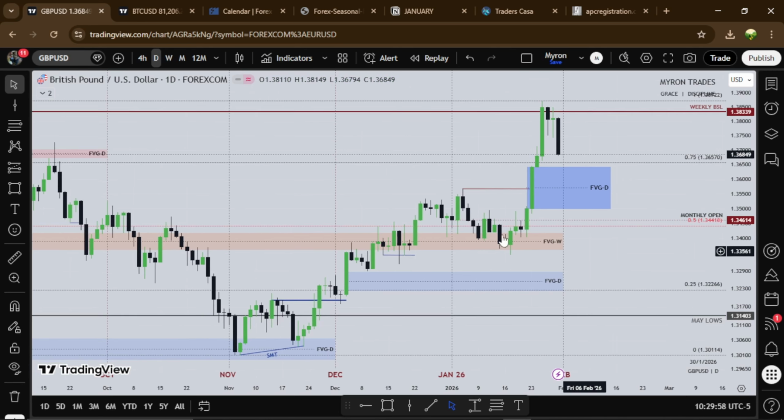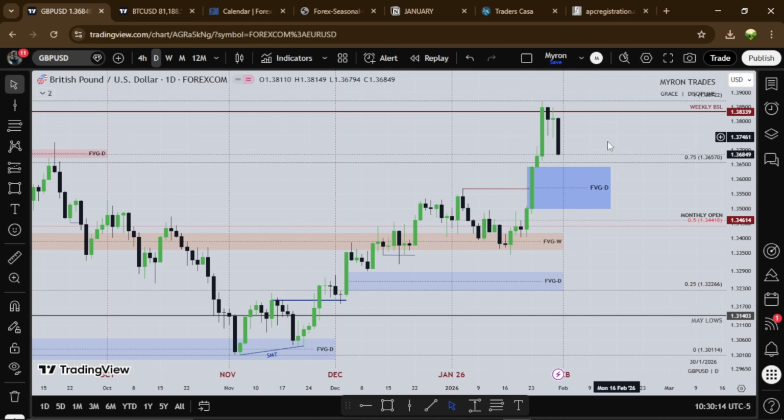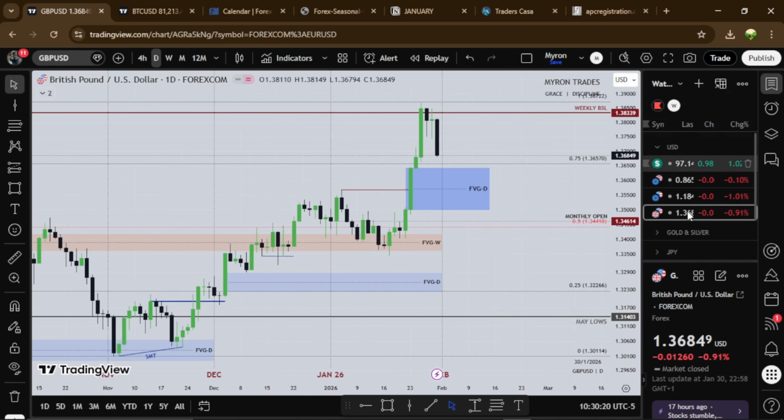So for the month of January, for both the pound and the euro, we'll see really good bullish price action. Then we'll see the dollar go lower due to fundamentals and the whole crisis going on. So that's about that for the euro. Let's hop right into gold and see how gold did for the week.